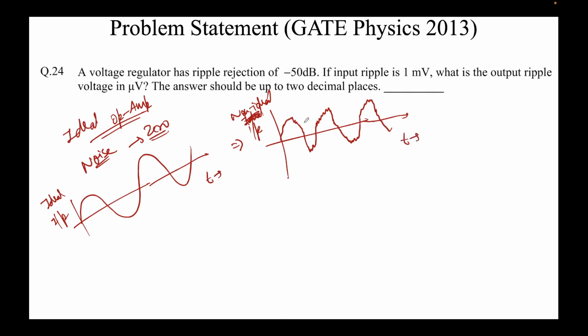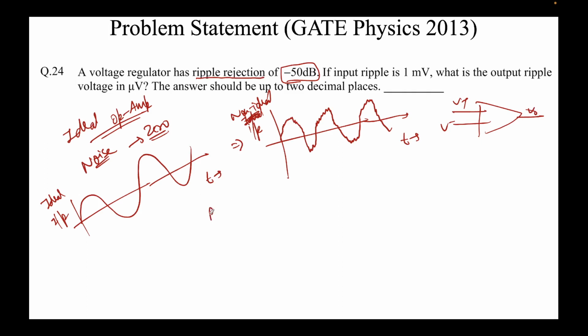So we assume that the operational amplifier that we have, V out, V plus, V minus, will be able to suppress any noise that we provide. This is what an ideal operational amplifier does. However, it's not ideal. So you can see that instead of being infinite, it is minus 50 dB. This is called ripple rejection. Ripple rejection is nothing but how much noise in input can be suppressed by output.